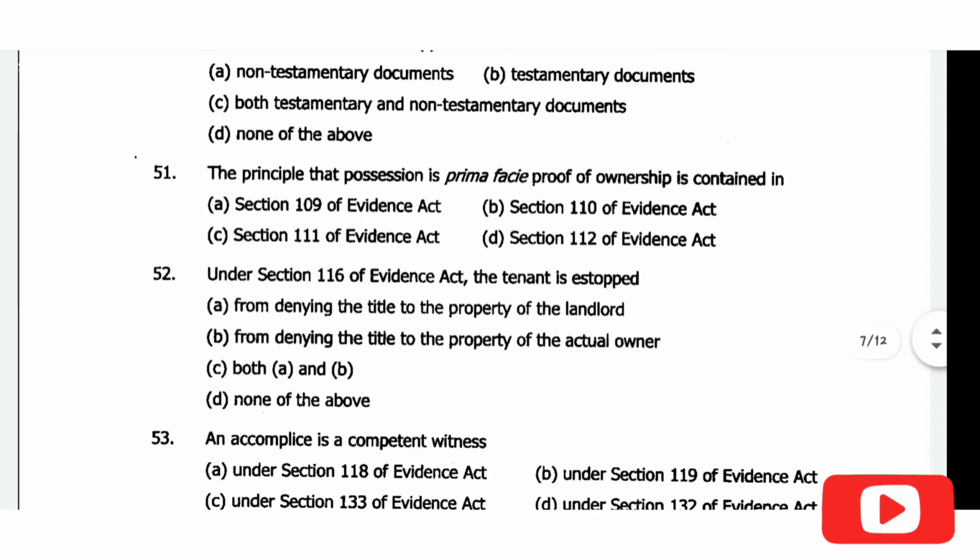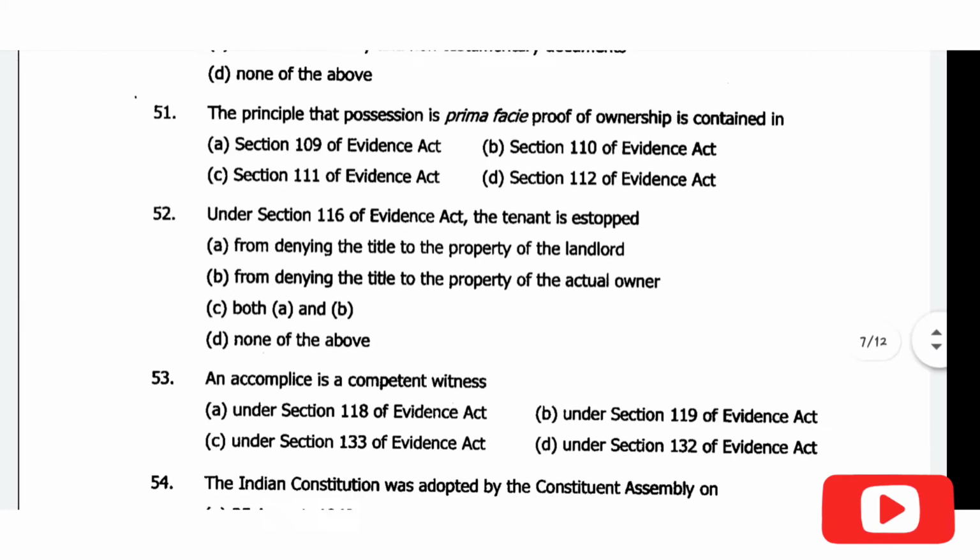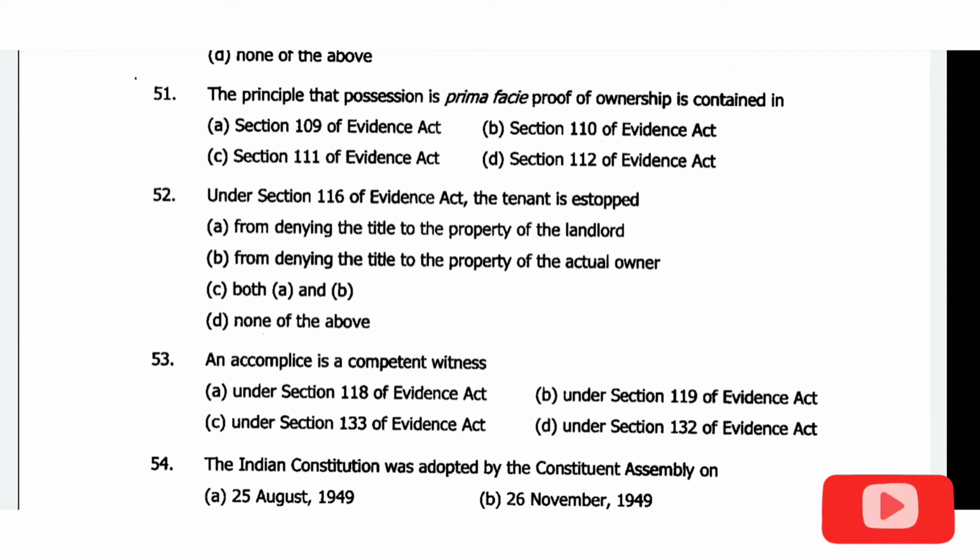Then comes question number 51: the principle that possession is prima facie proof of ownership is contained in. So the correct answer is option B, that is section 110 of the Evidence Act. Then comes question number 52: under section 116 of the Evidence Act, the tenant is estopped. So the correct answer will be option A, from denying the title to the property of the landlord.